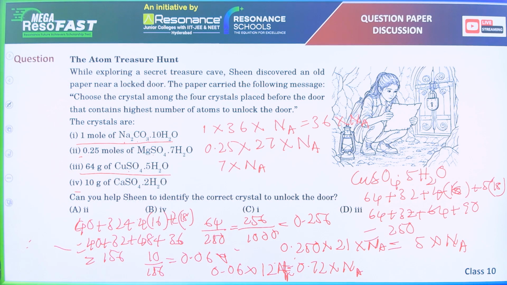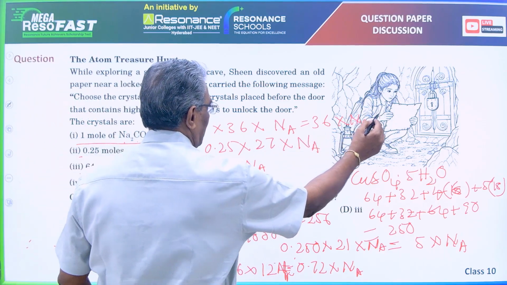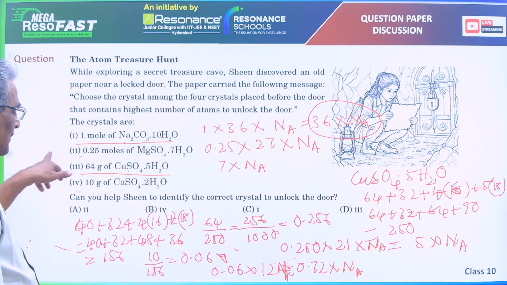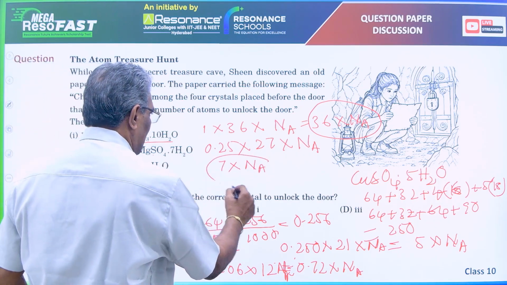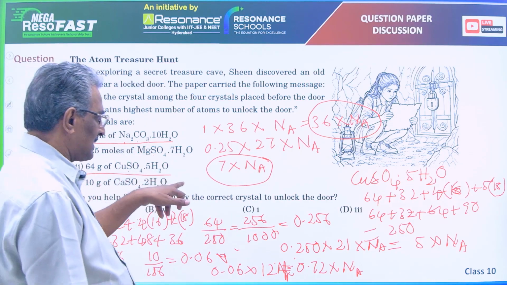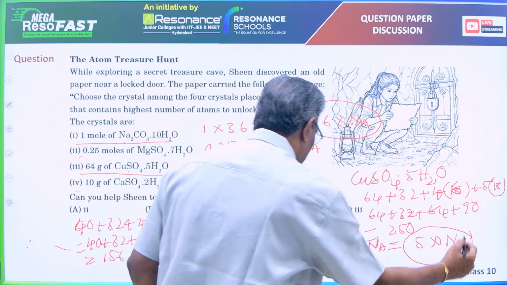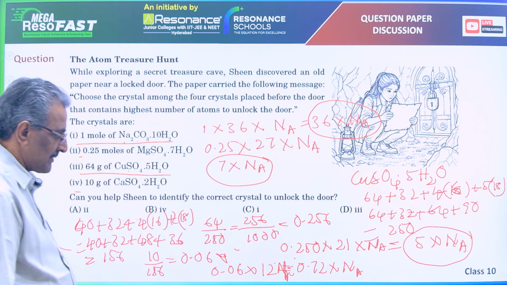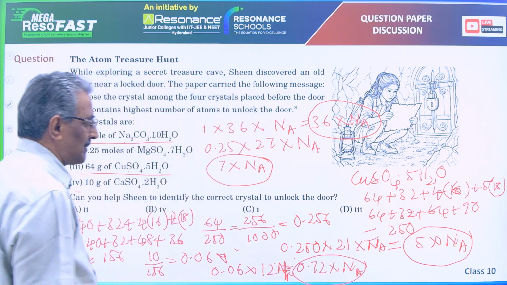Let us compare these four values. For sodium carbonate, the number of atoms is 36 into Avogadro's number. For magnesium sulfate, the number of atoms is 7 into Avogadro's number. For 64 grams of copper sulfate, the number of moles is approximately 5 into Avogadro's number. And for 10 grams of calcium sulfate, it is approximately 0.7 into Avogadro's number.